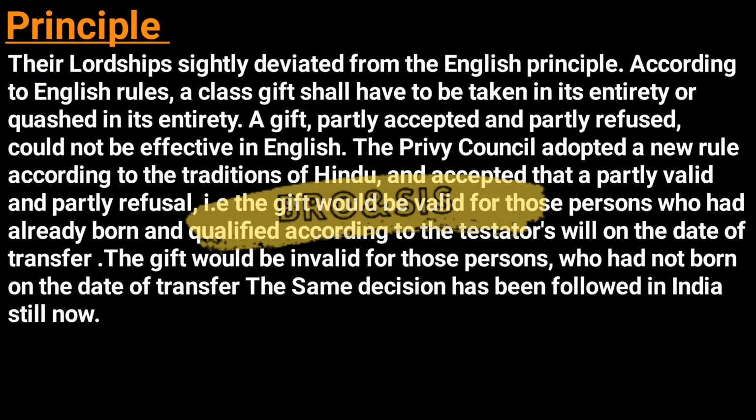That is, the gift would be valid for those persons who had already been born and qualified according to the testator's will on the date of transfer. The gift would be invalid for those persons who had not been born on the date of transfer. The same decision has been followed in India till now.